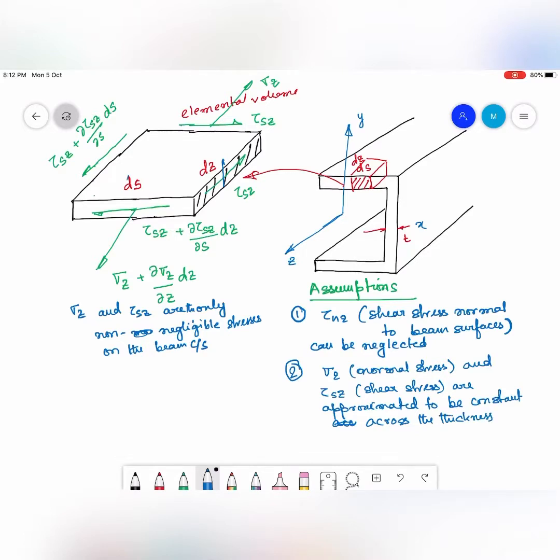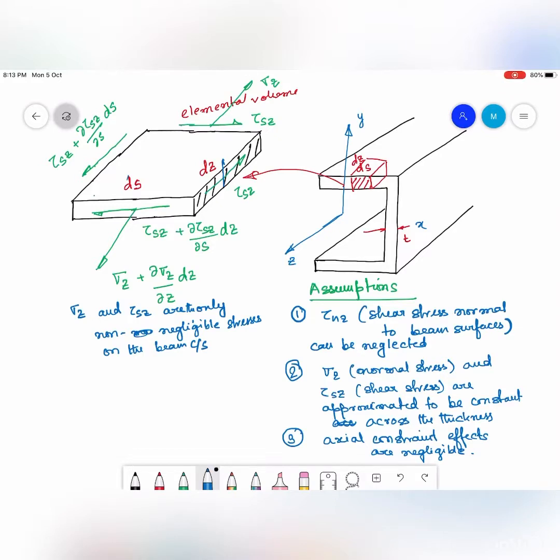Now the third assumption is that the axial constraint effects are negligible. Let me first write it down and then I am going to explain. Axial constraint effects are negligible. So what is meant by axial constraint?